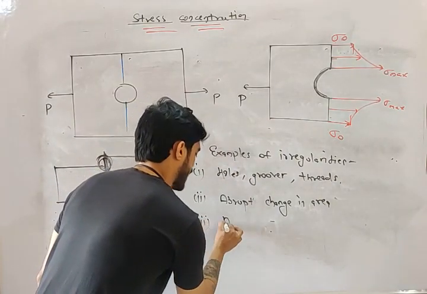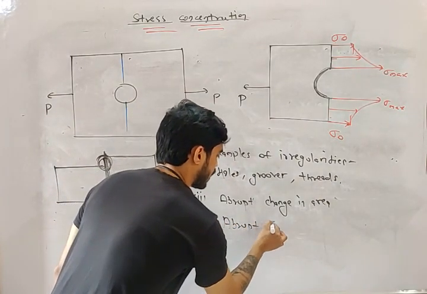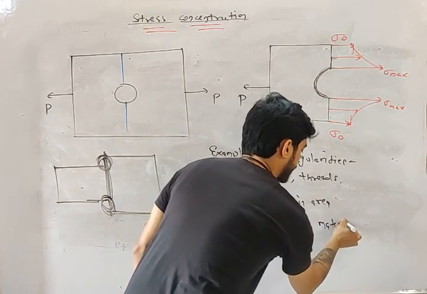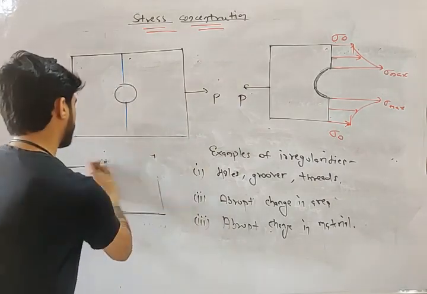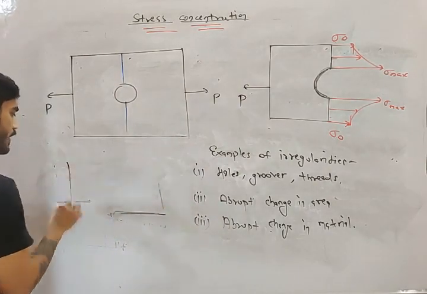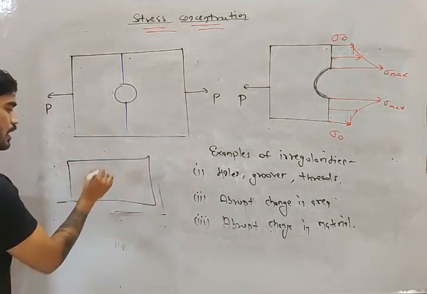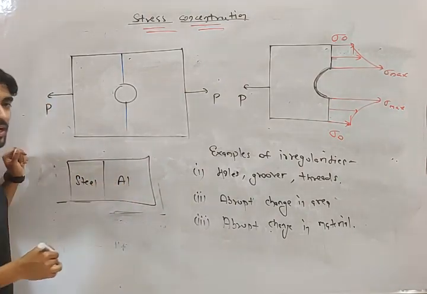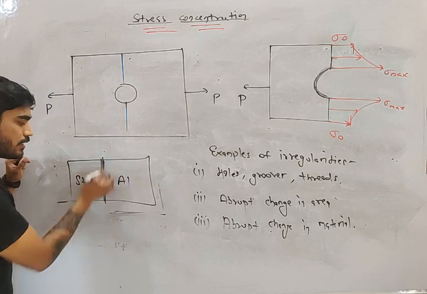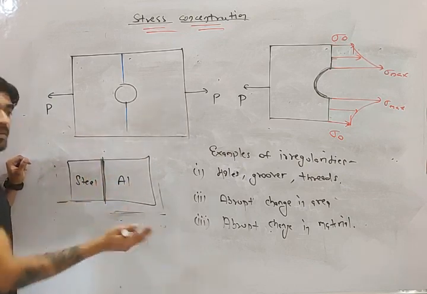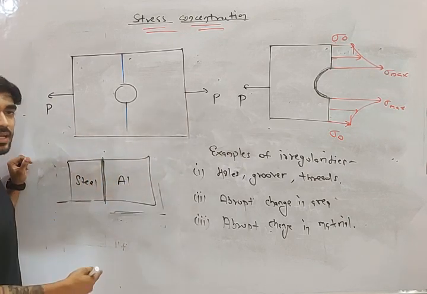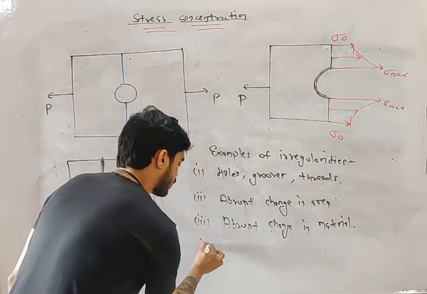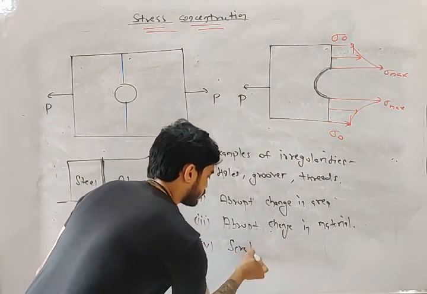Abrupt change in material: for example, let's say we have a component, half of it is made of steel, half of it is made of aluminum. Here the material is abruptly changed from steel to aluminum. So there will be stress concentration. Or scratches on surface.